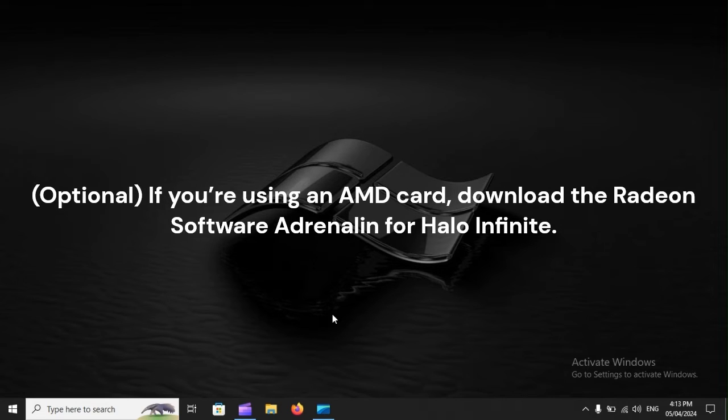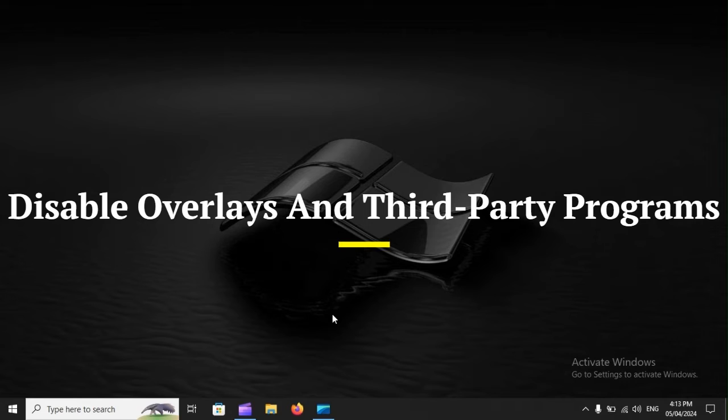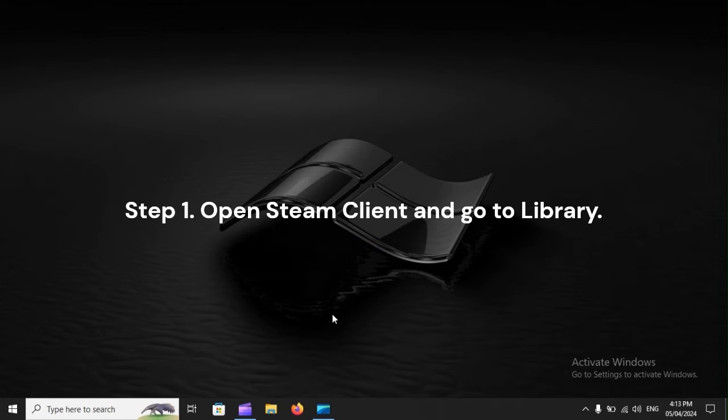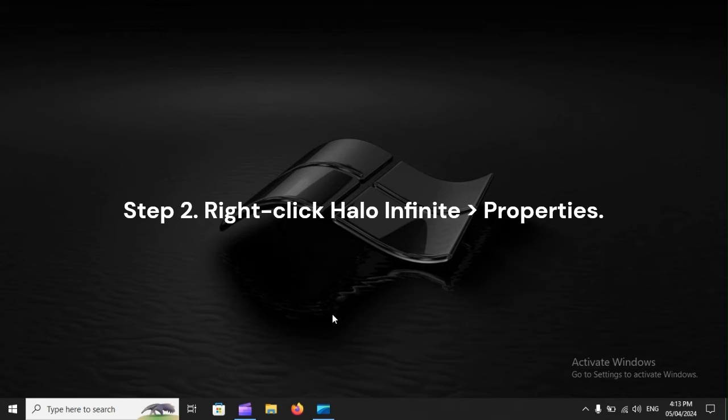Optional. If you're using an AMD card, download the Radeon software Adrenaline for Halo Infinite. Disable overlays and third-party programs. Step 1. Open Steam Client and go to Library. Step 2. Right-click Halo Infinite Properties.